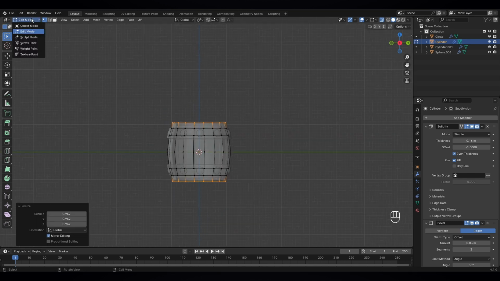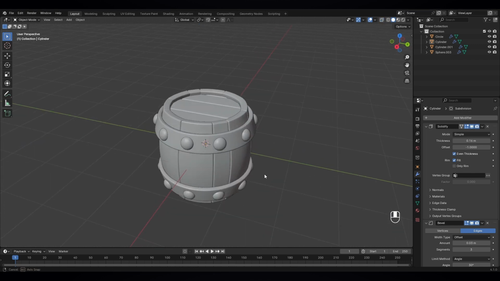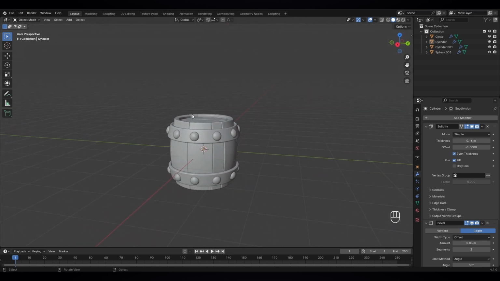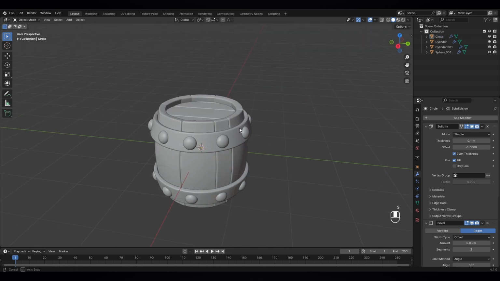Okay, let's see, and turn it on. Now that looks much better. I like this one better. Let's select it and S to scale it down.